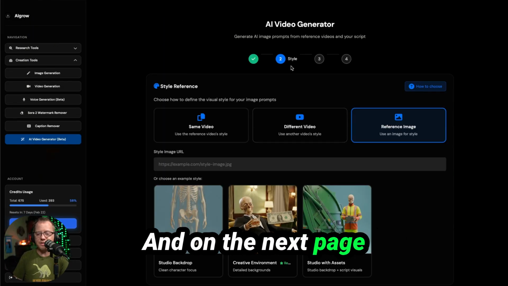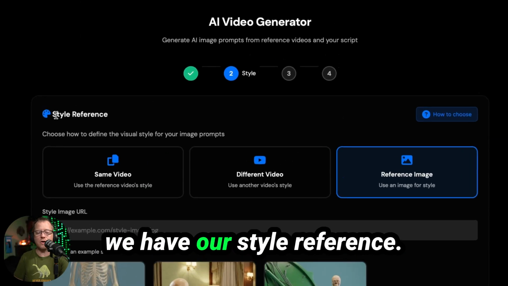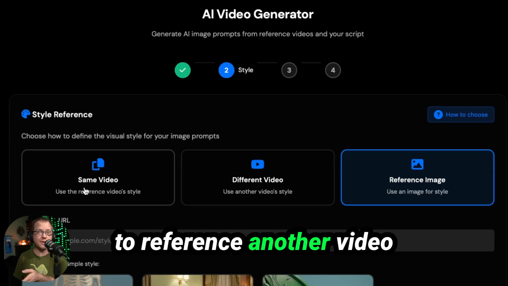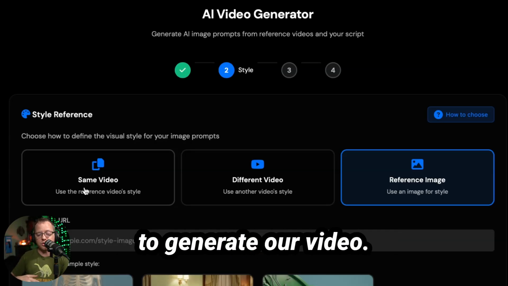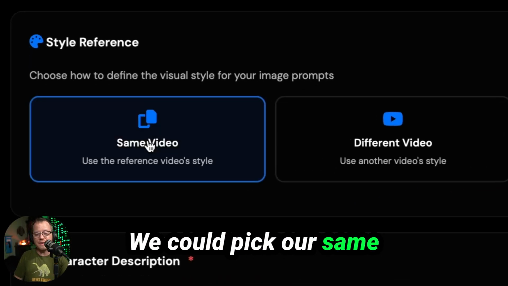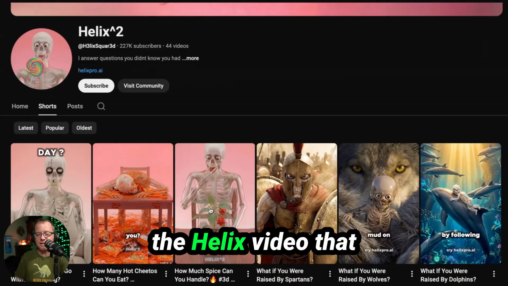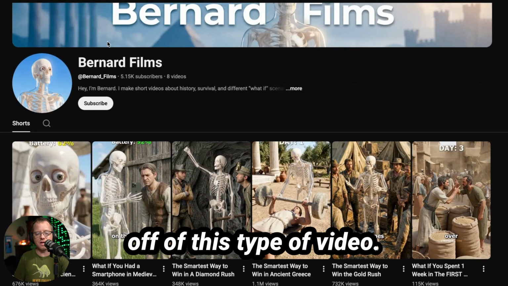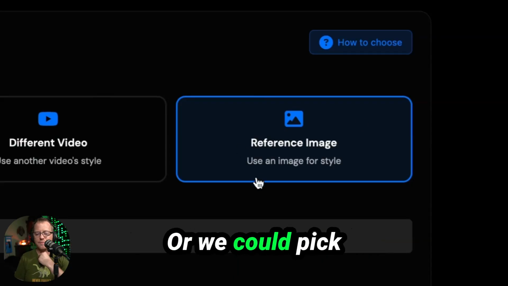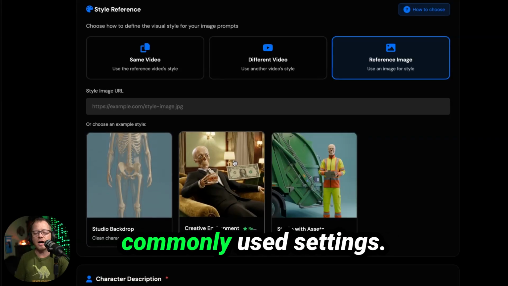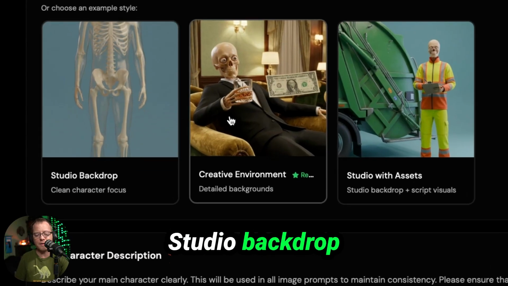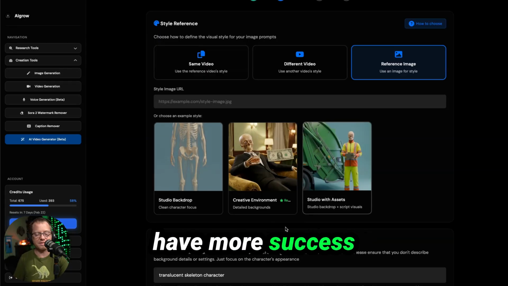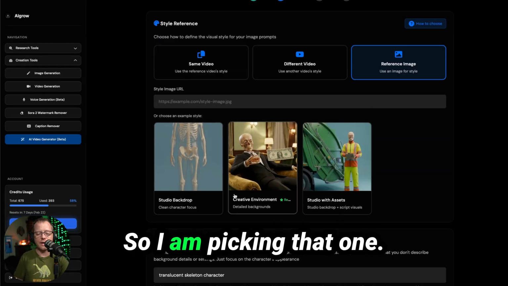And on the next page, which is our style page, we have our style reference. What this is going to do is it's going to give us the option to reference another video or different styles in order to generate our video. We could pick our same video, which would have been the same one as the Helix video that we referenced. We could choose a different video. So say we want it to be based off of this type of video, or we could pick a reference image, which is one of these 3 commonly used settings: studio backdrop, creative environment, and studio with assets. I've seen more videos have more success with environments like creative environments, so I am picking that one.